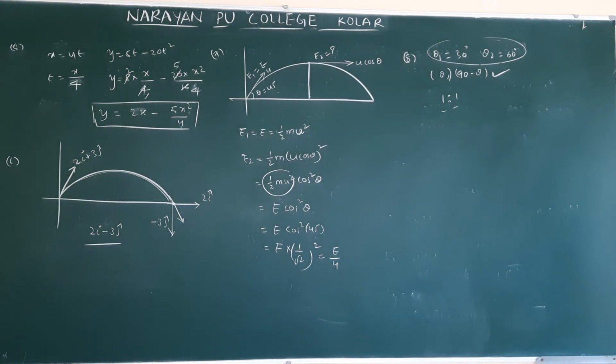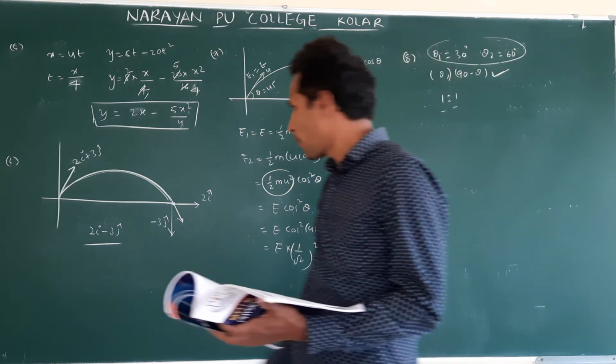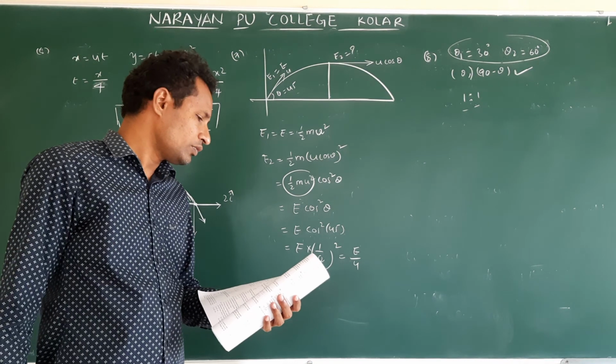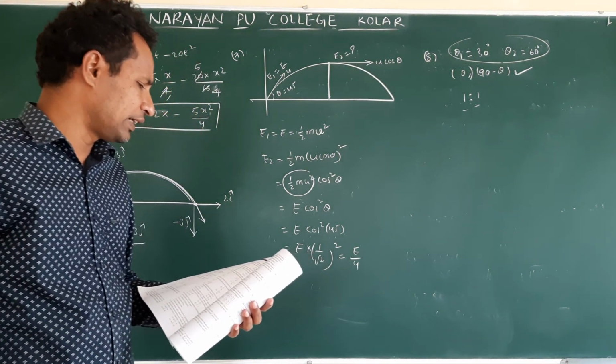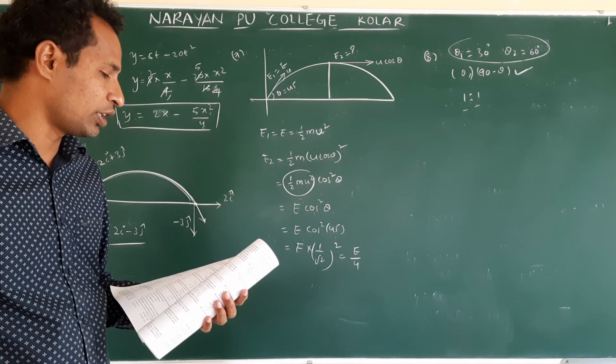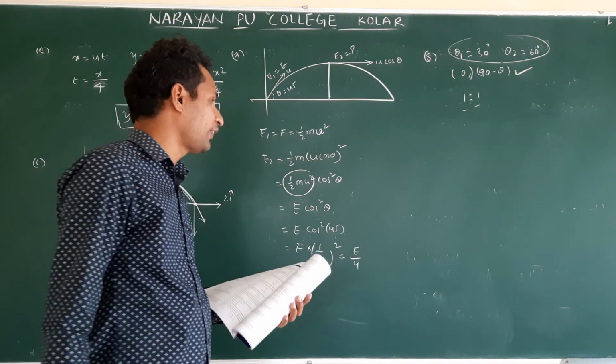Next, ninth one. Two particles A and B are projected with the same speed at angles of projection 90 minus alpha and 90 minus 2 alpha. If their horizontal ranges are equal, the value of alpha. Okay, then we need to equate and calculate this. Clear? So make a note. Okay, ninth question. Two projectiles A and B are projected with the same speed at angles of projection 90 minus alpha and 90 minus 2 alpha. If their horizontal ranges are equal, then the value of alpha.